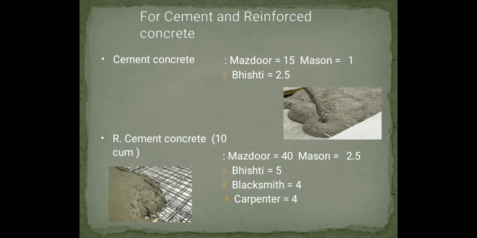For cement concrete, it is Mazdoor 15, Mason 1, and Bhisti 2.5. And for reinforced cement concrete of 10 meter cube, it is Mazdoor 40, Mason 2.5, Bhisti 5, Blacksmith 4, and Carpenter 4.